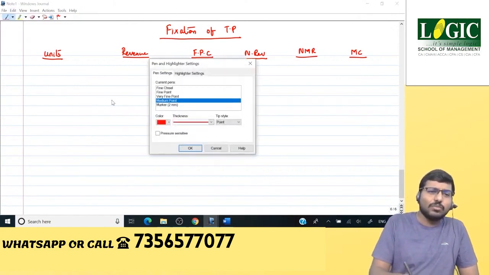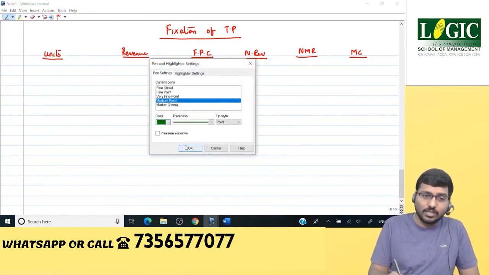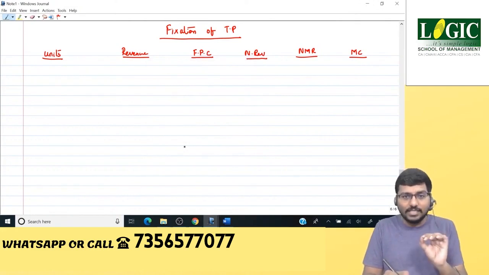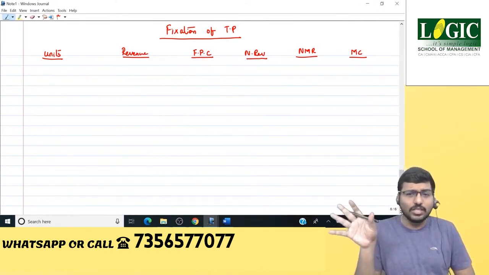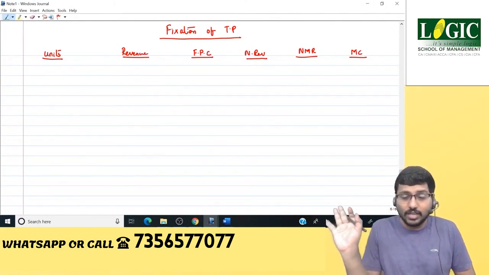Why are all these columns? Don't worry. You need to have patience. Wait. Like right now, you guys just need to follow the procedure. That's it. Nothing else. Just follow the procedure. I hope I am very clear.